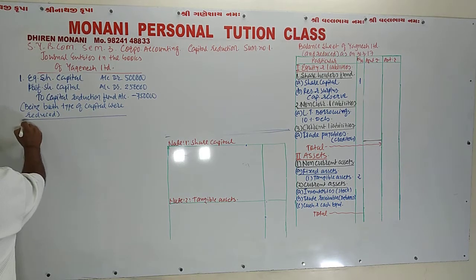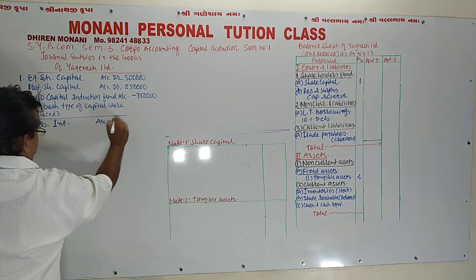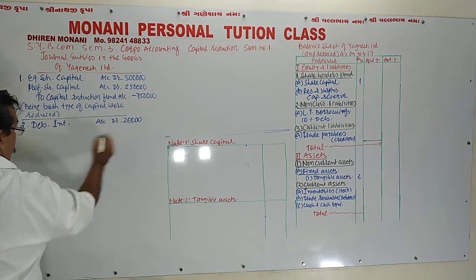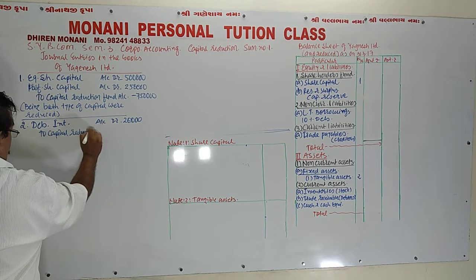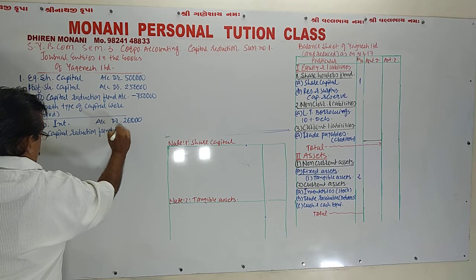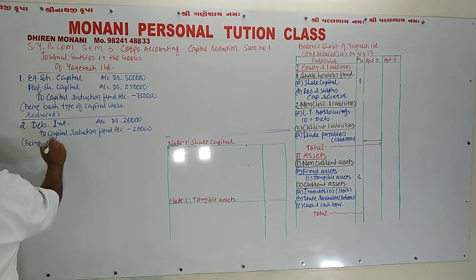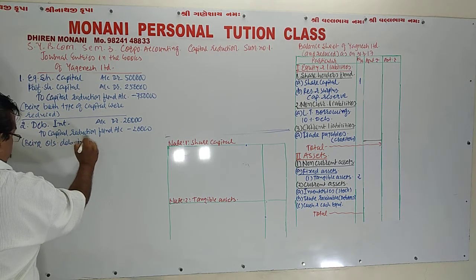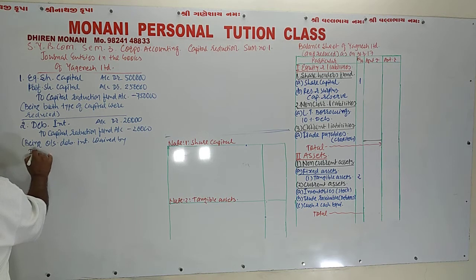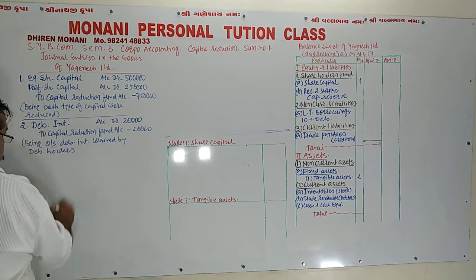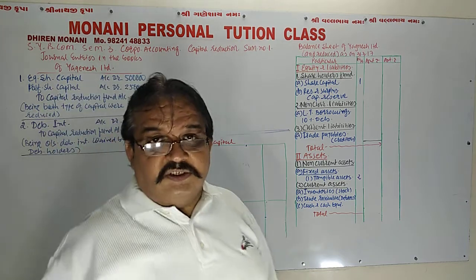So number 2: debenture interest account debit rupees 20,000 to capital reduction fund account 20,000, being outstanding debenture interest waived by debenture holders. Waived is the synonym of forego.